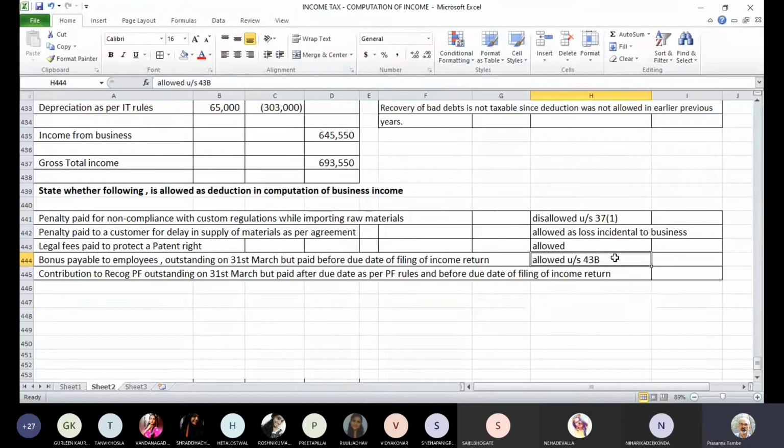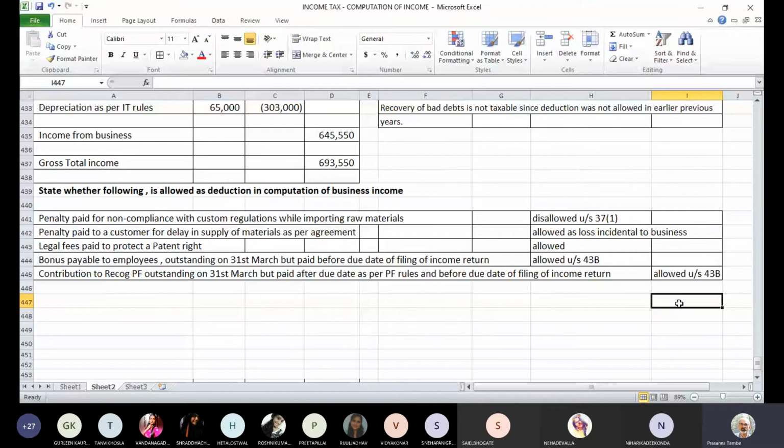The answer is yes. It will be allowed or permitted under 43B. The reason being, 43B says if these amounts are paid before due date of income tax return, you should get a deduction. And in the given case, the amounts are paid before due date of income tax return. So if it is paid before due date of income tax return, yes, it should be allowed as a deduction.